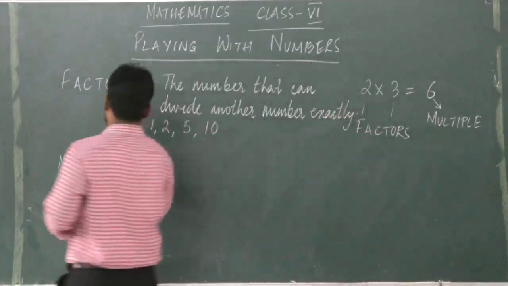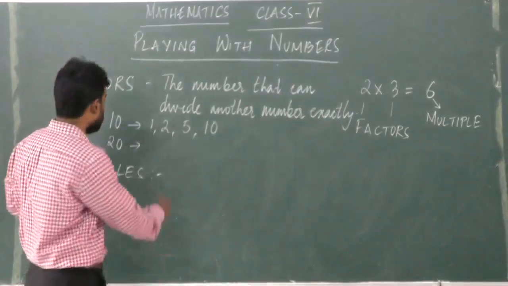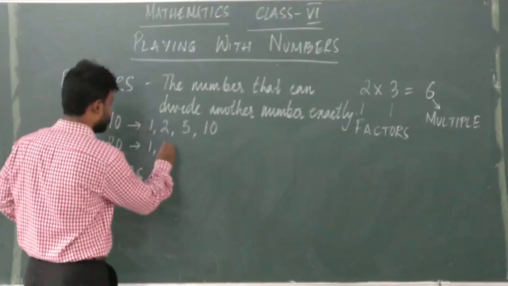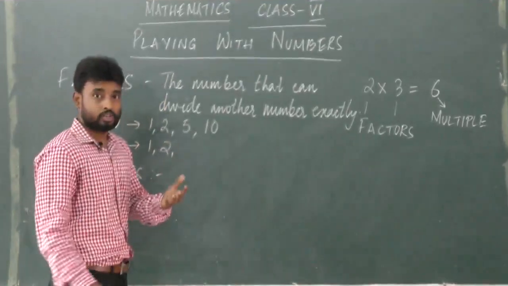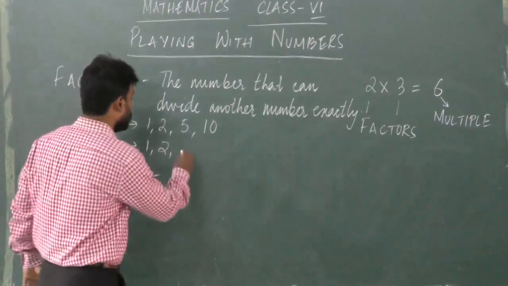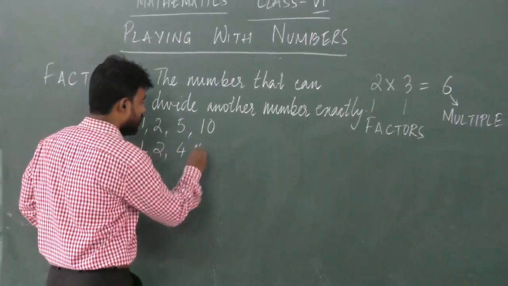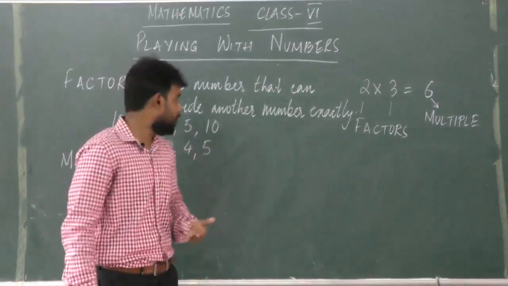Similarly, if you want to find out the factors of 20, we start with 1. 2 can divide 20, yes. 3 cannot divide 20, so we are not taking 3 as a factor. 4 can divide 20, yes. 5 can also divide 20, yes. The other numbers 6, 7, 8, 9 cannot divide 20.